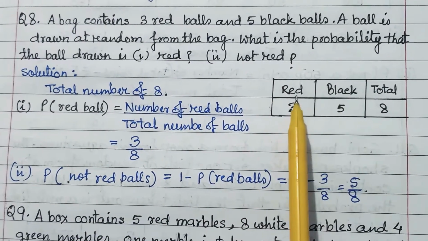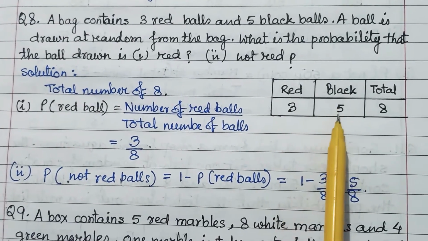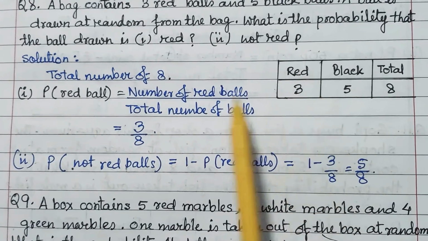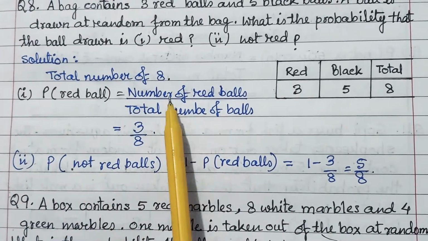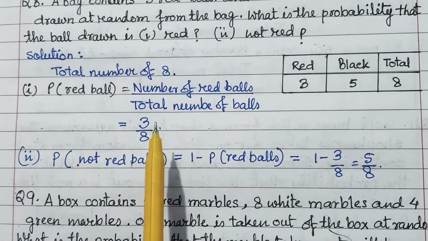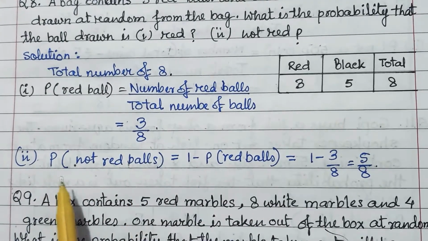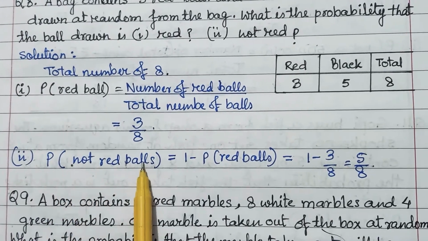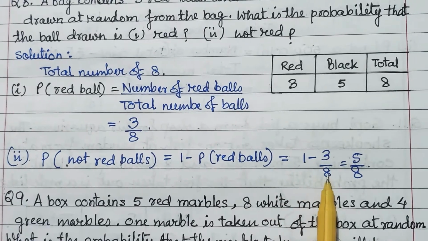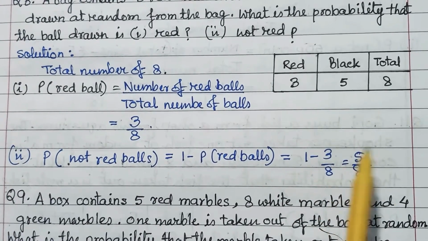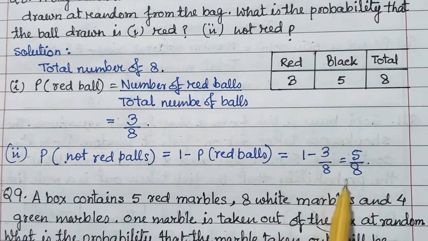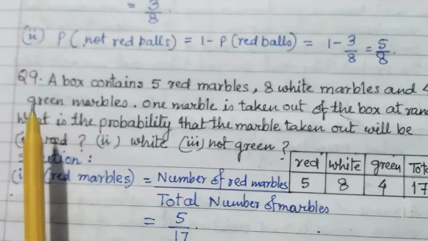So total number of balls: red balls 3, black 5, so total is 8. Now the probability of a red ball is the number of red balls upon total number of balls, that is 3 upon 8. Similarly, the probability of not a red ball is 1 minus the probability of a red ball, that is 1 minus 3 upon 8, 5 upon 8. In this way you can do it, or directly, not a red ball means black ball, it is 5 upon 8.